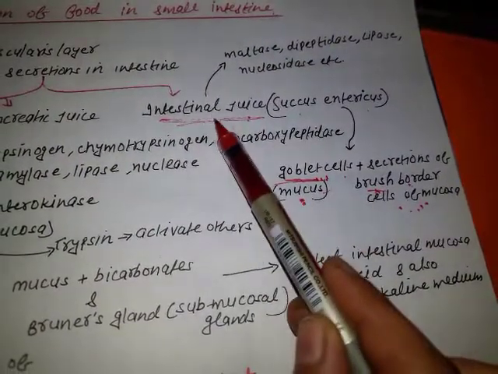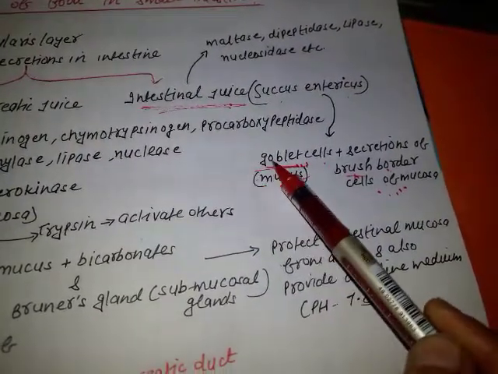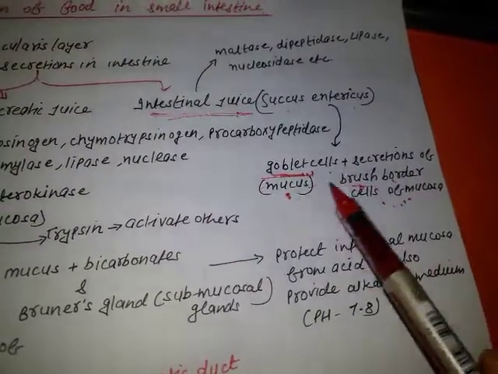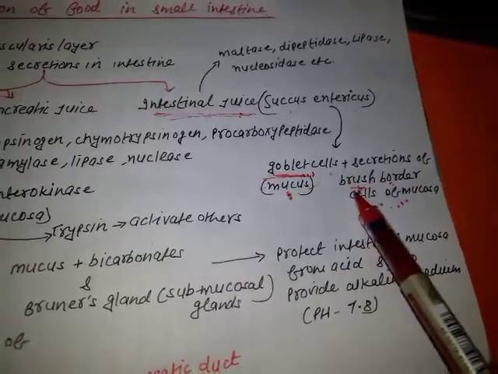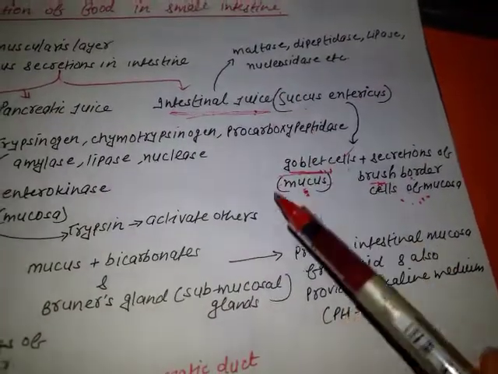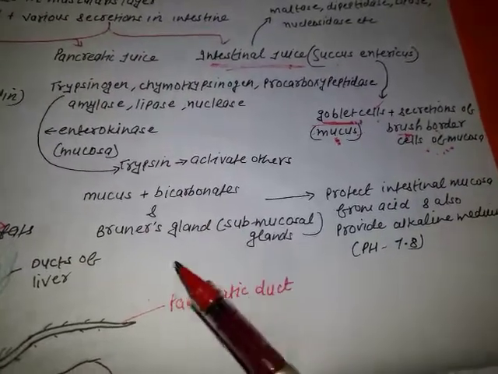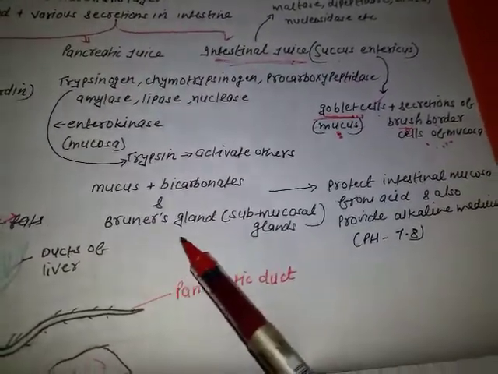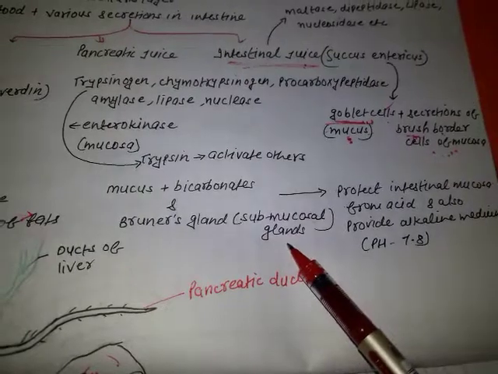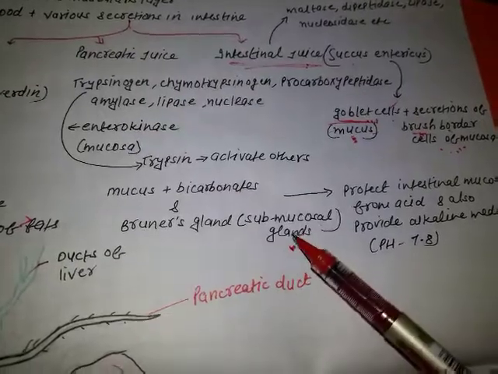So, what is the intestinal juice? The juice which is formed from the mucus, secreted from the goblet cells, and the secretions of the brush border cells of the mucosa. Both of these secretions will make intestinal juice. Now, there is an important thing: what is the function of mucus and bicarbonates, and what are the Brunner glands? These Brunner glands are also known as submucosal glands because they are present in the submucosa of the duodenum region, and they are found in that portion of the duodenum which is above the hepatopancreatic sphincter.